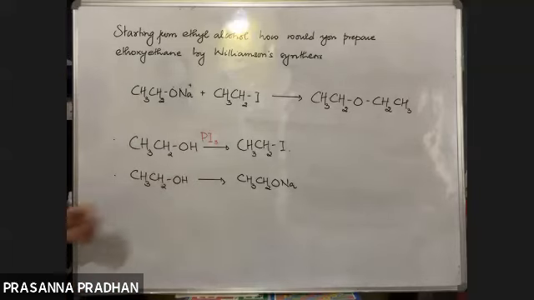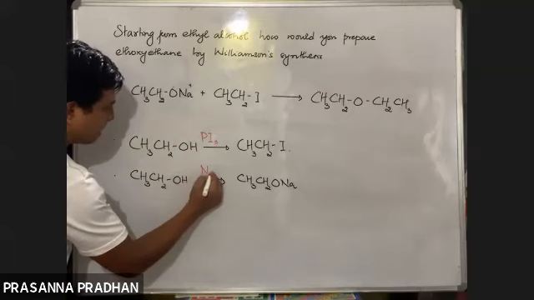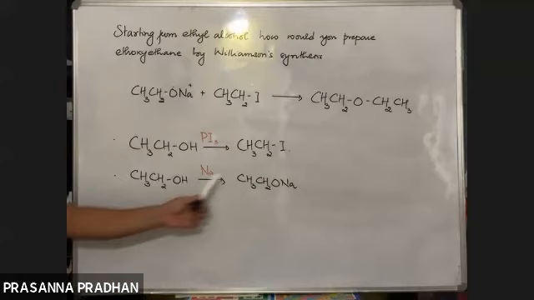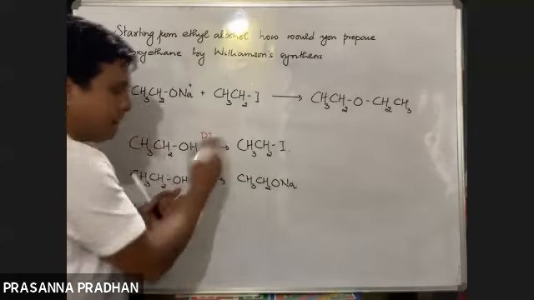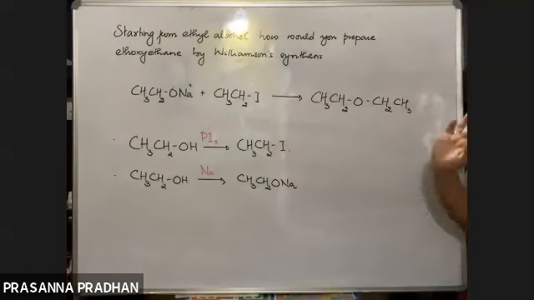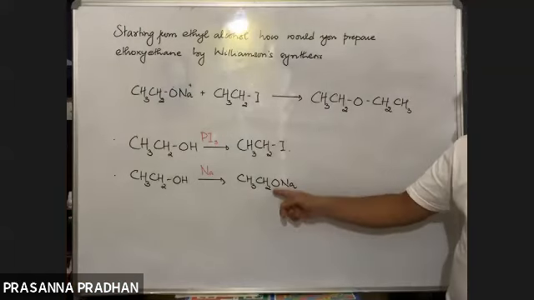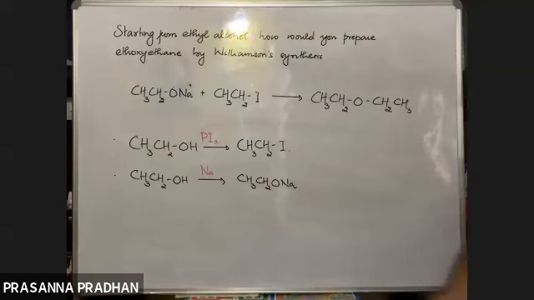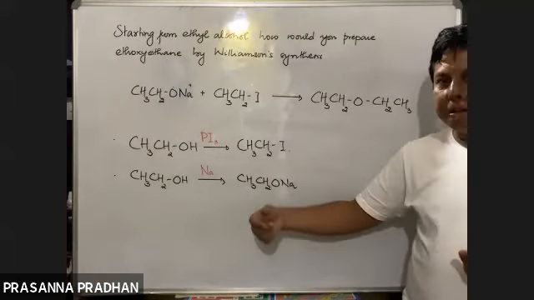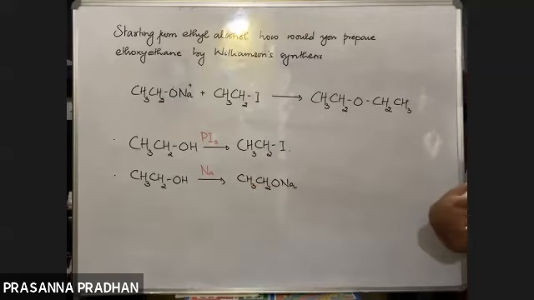This hydrogen is acidic in nature. So if I treat alcohol with metallic sodium like this, alkoxide ions are formed. Please don't forget these basics. If you don't know these basics, there is no point in studying this. We have studied that alcohols are acidic, so whenever alcohol reacts with metals, it forms alkoxide ion like this.